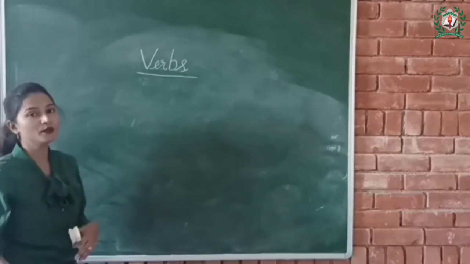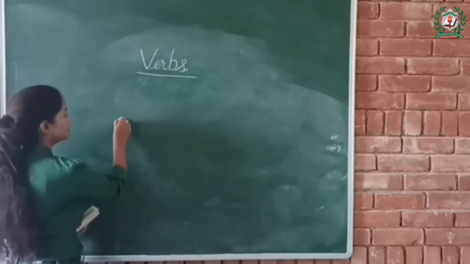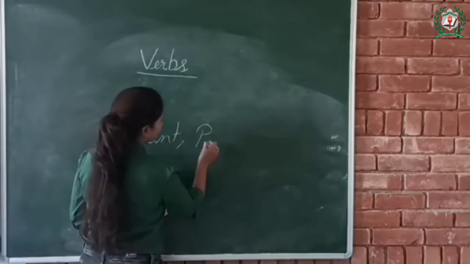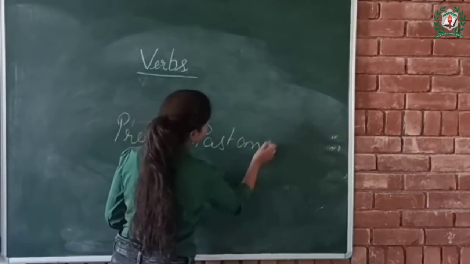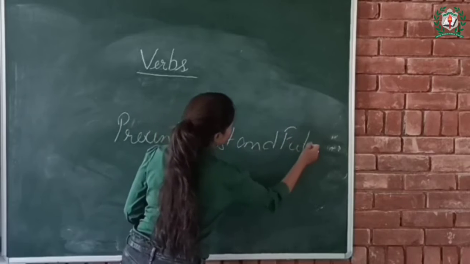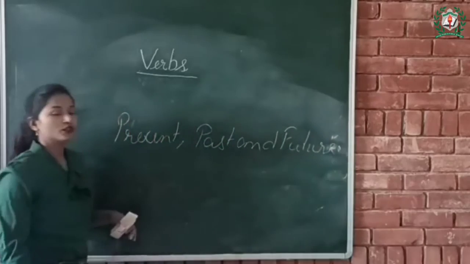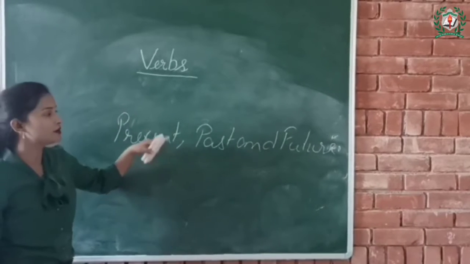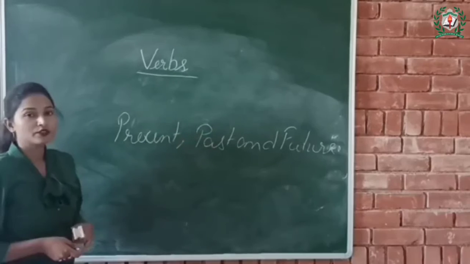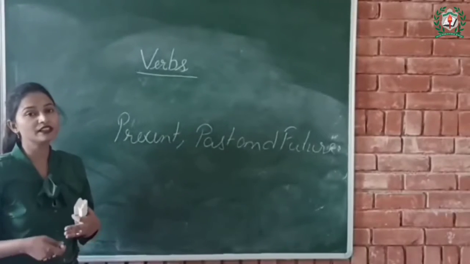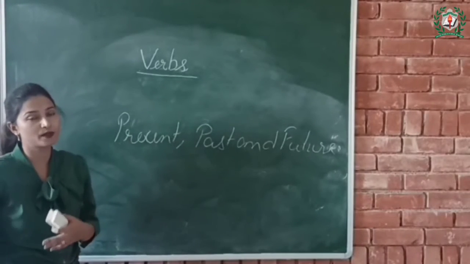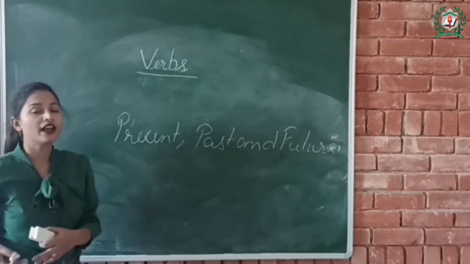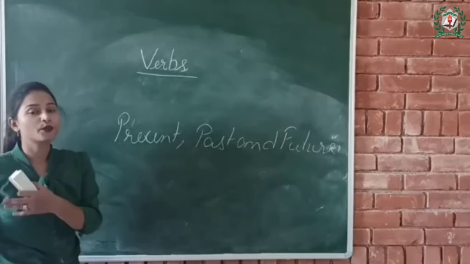There are three main verb tenses. They are present, past and future. The present, past and future tenses are further divided into four aspects. They are the simple, continuous, perfect and perfect progressive.